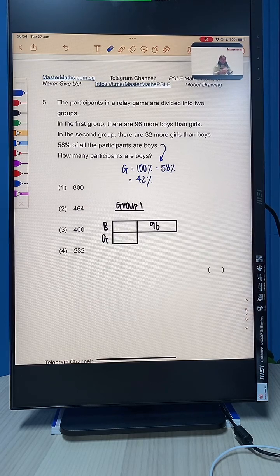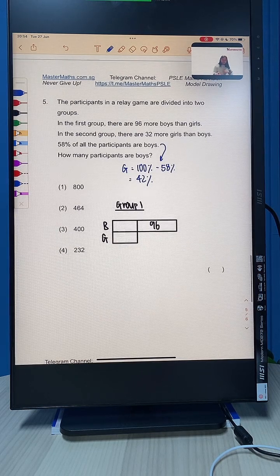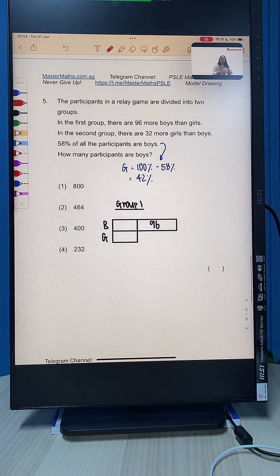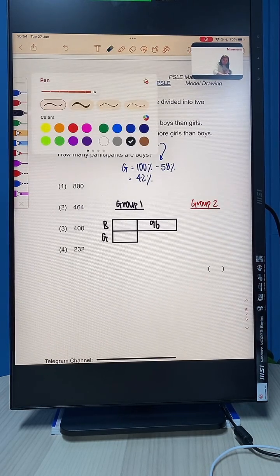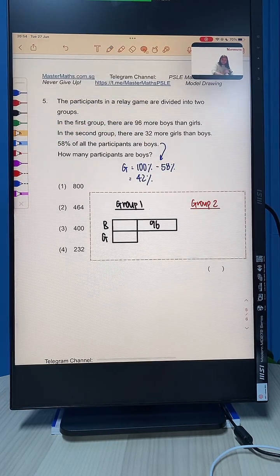Okay? Now I'm going to draw the second group together with the first group so that visually it's very easy to see. I'm going to use red color. So let's see. Now group 2 will be in red. Let me change this back to the same thickness.